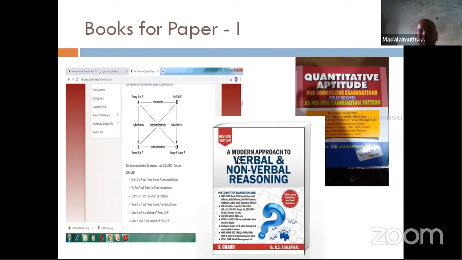For non-verbal reasoning and quantitative aptitude, people preparing for almost every competitive exam refer to RS Agarwal. So probably you can buy and practice it. In my opinion, please be thorough with teaching aptitude, because we are aspiring to become teachers. So it's better we have basic knowledge of teaching aptitude as well as research aptitude and communication. If you cover this, I think in paper 1 you can get a minimum of 35 questions.